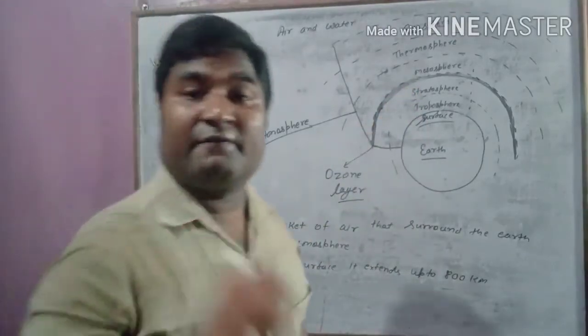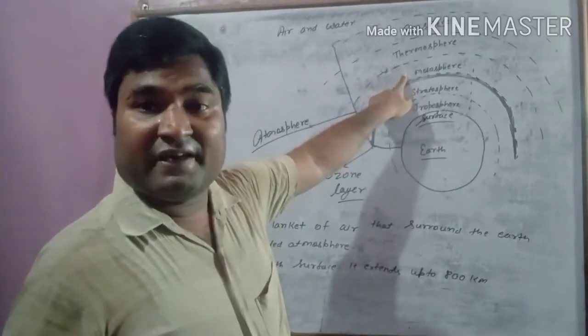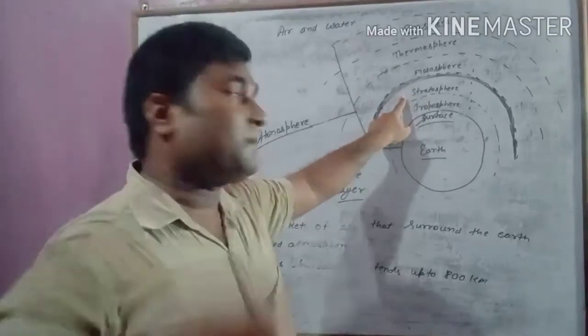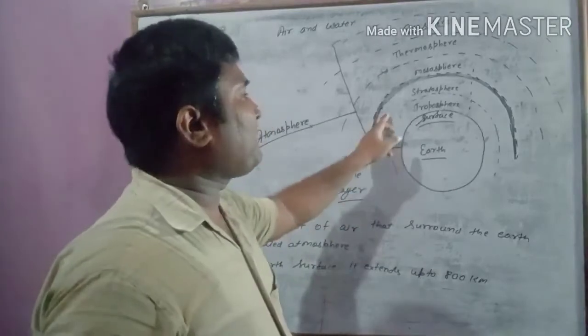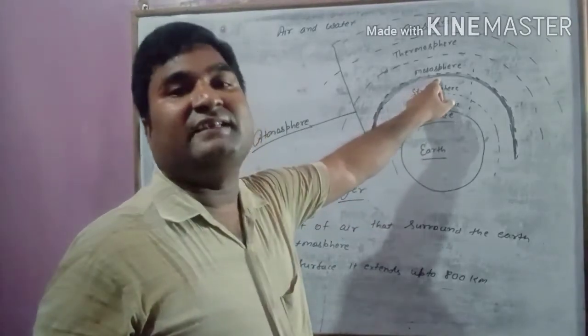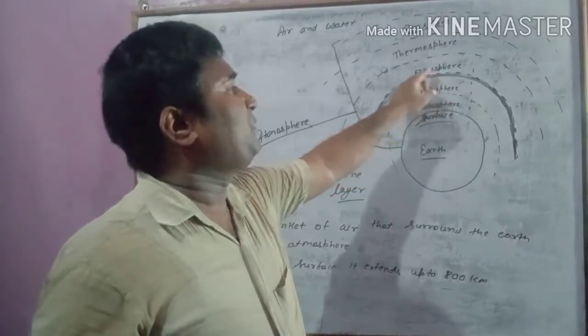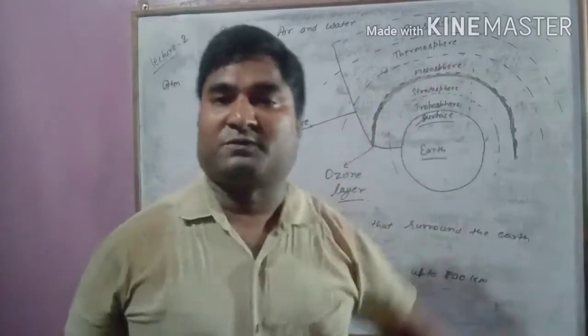So ozone layer, where is it? Ozone layer is just below the mesosphere, or you can say it is at the upper part of the stratosphere. Means at the upper part of the stratosphere there is a layer of ozone gas that is called ozone layer, and you can also say ozone layer is just below the mesosphere. Okay.